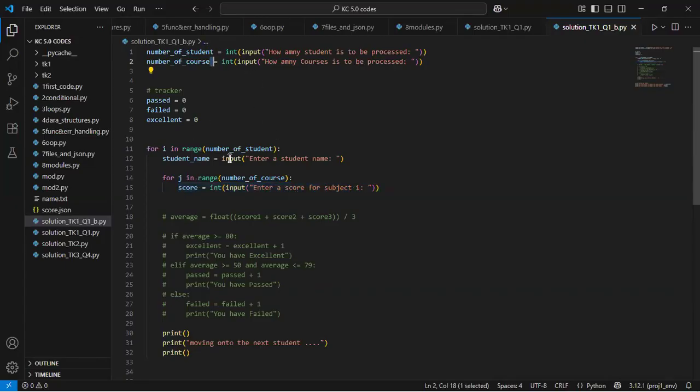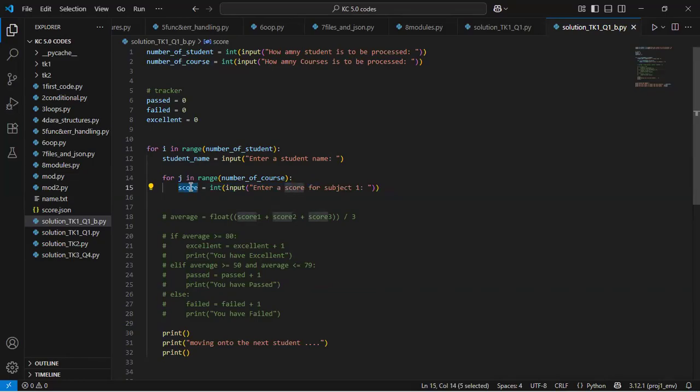So in that case, I need to find a way of keeping track of the previous scores, because remember, if I'm repeating, I am overwriting that score. So it means at the end of this loop, I will only be left with the last score, right? I will only be left with the last score.